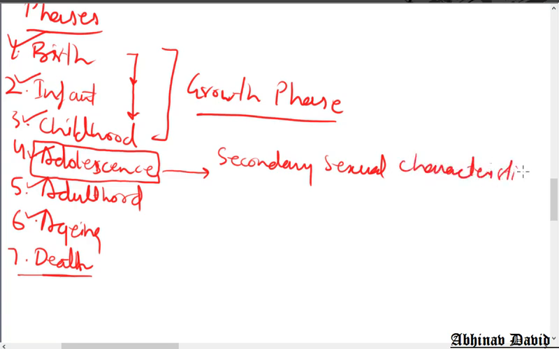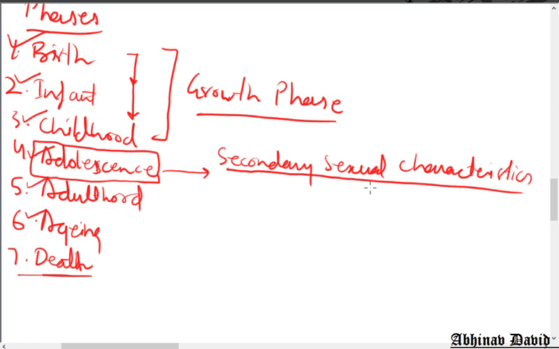Okay, so new changes take place in the body of both boys and girls, in both males and females. Those changes are not included in the growth phase. They are called secondary sexual characteristics, because after the changes are over, they can be recognized. The boys can be recognized as boys, and the girls can be recognized as girls.